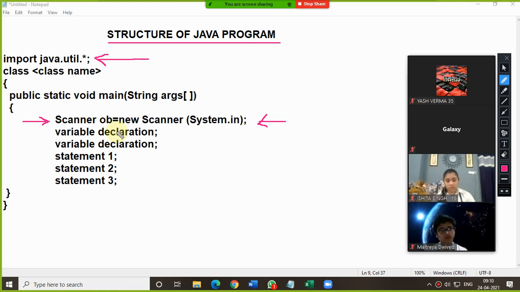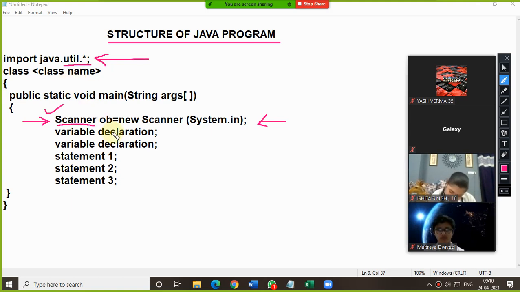java.util.asterisk. This util is a library name in which there are so many functions defined. Out of this library, we are using the Scanner class property, and this property is defined under this library util, right? Using this Scanner only, we can take input from the keyboard. So this property is defined under which library? Util library. Am I clear?